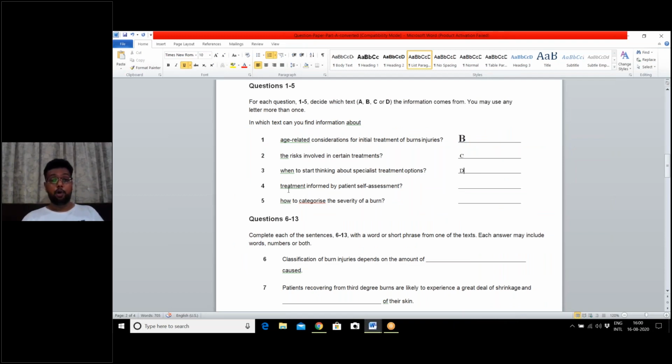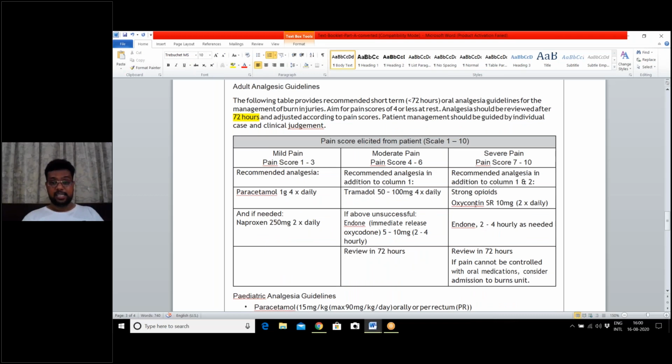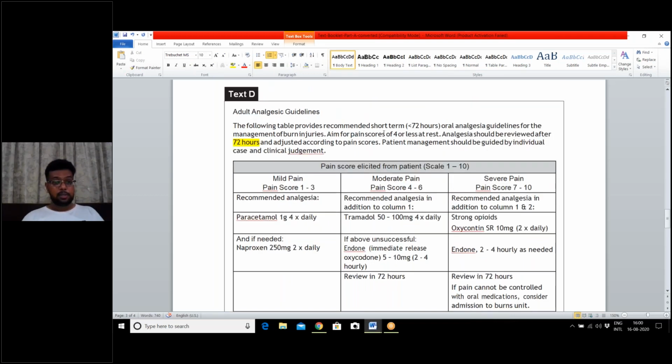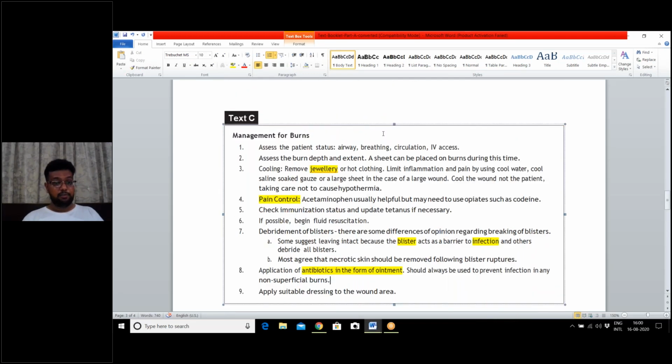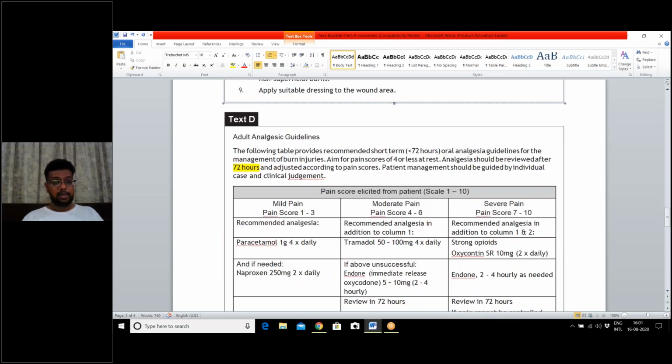Now fourth question, treatment informed by patient self-assessment. The code word is self-assessment. Let us rush through our texts. Where is self-assessment given? It must be given somewhere between management of burn, or adult analgesic guidelines.